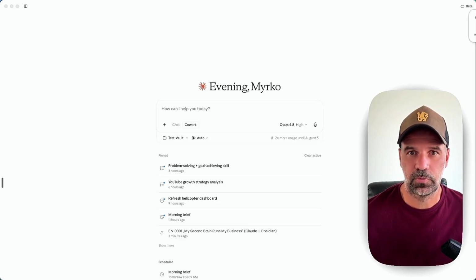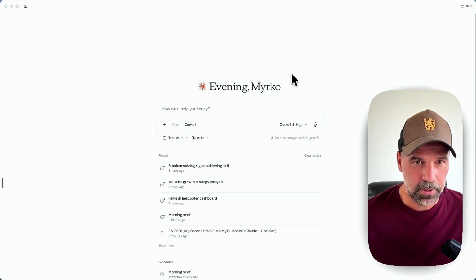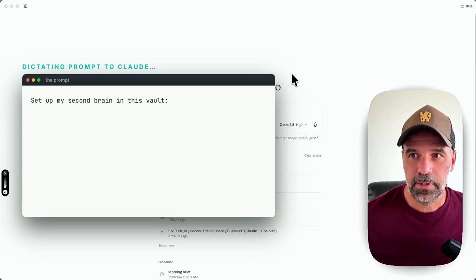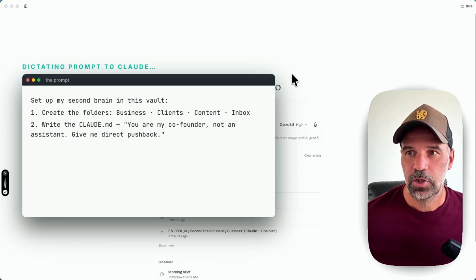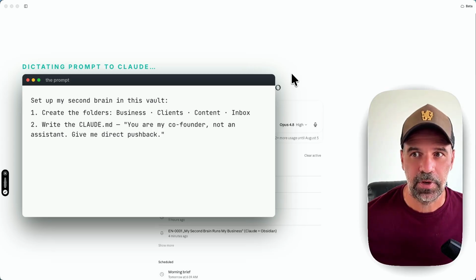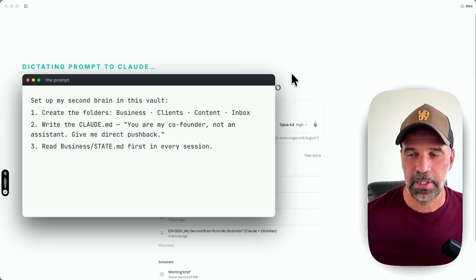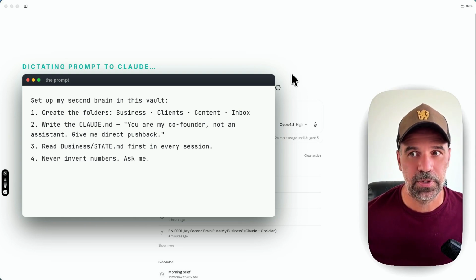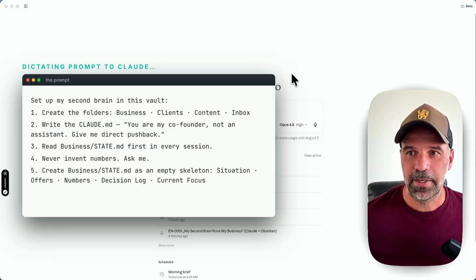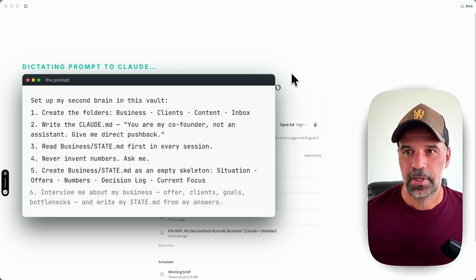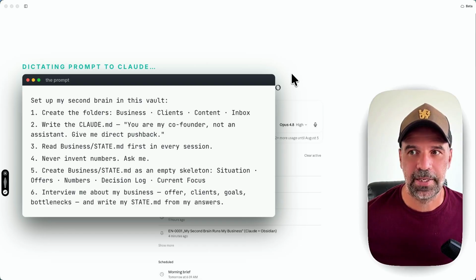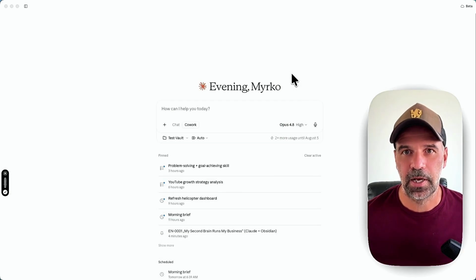So I will just read this into Claude and you can go along. Set up my second brain in this vault. First, create the folders: business, clients, content, inbox. Second, write the CLAUDE.md. You are my co-founder, not an assistant. Give me direct pushback. Read business/state.md first in every session. Never invent numbers, ask me. Third, create business/state.md as an empty skeleton: situation, offers, numbers, decision logs, current focus. Then interview me about my business, offer, clients, goals, current bottlenecks, and write my state.md from my answers. And this will be our hot cache in the future.